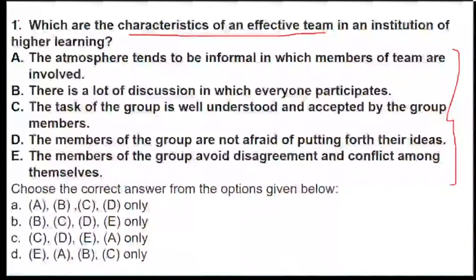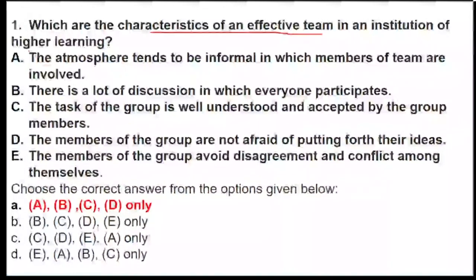So let's see the answer for this particular question. It is talking about the characteristics of an effective team. So whenever we talk about a team in higher learning education, when we talk about an effective team, it is option number A, that is, the atmosphere tends to be informal. So the atmosphere in which the team operates is informal, yes, there is a lot of discussion which happens. The task is well understood and accepted by the group, and at the same time the group members are not afraid of putting forth ideas.